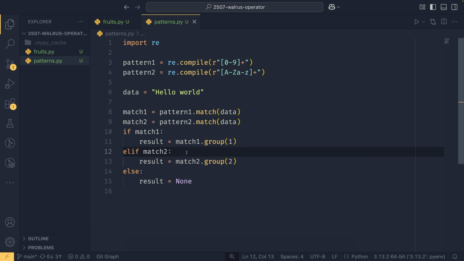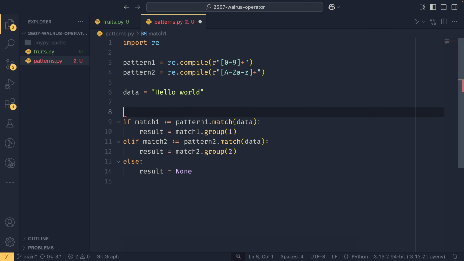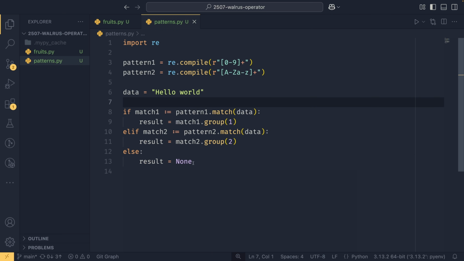And this has performance implications. And again, this is where walrus operators can come in useful, because instead of doing this, we can assign to here like that. We can get rid of this. And now we have this single if, elif, and else statement here.